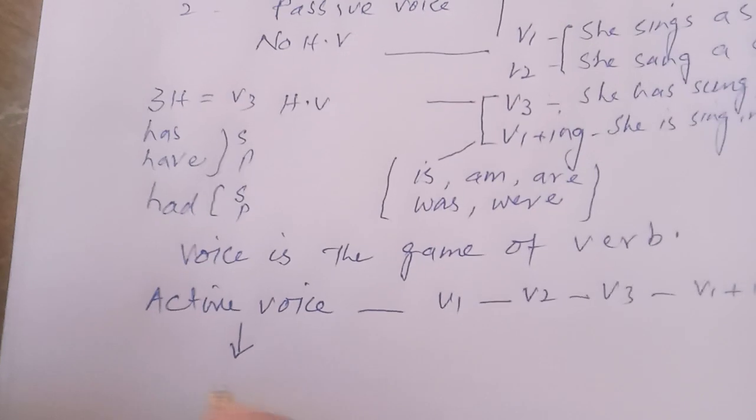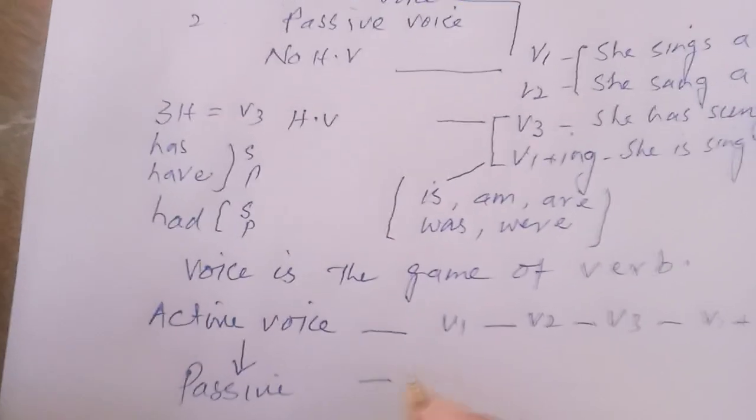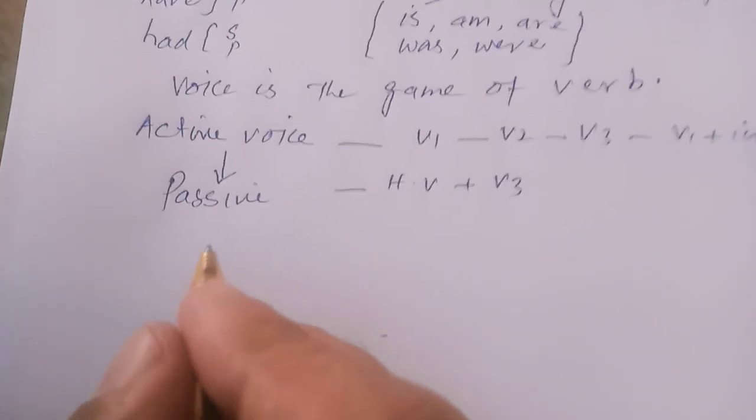But when we change a sentence from active voice to passive voice, there shall always be used helping verb plus V3.